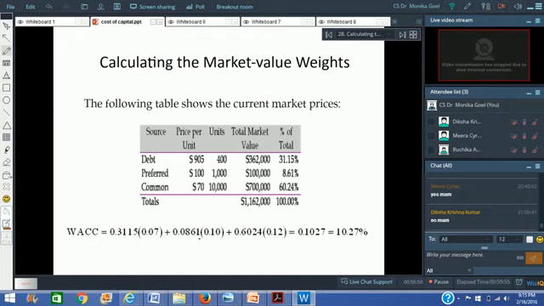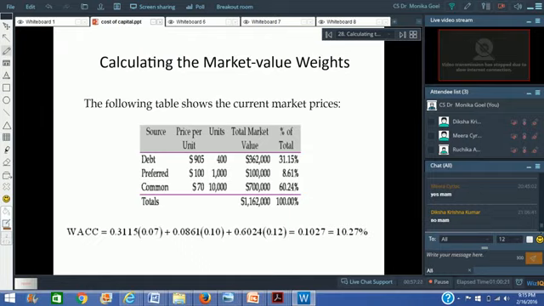The cost of preference shares was 10%. The weight is 8.61%. The cost of equity is 12% and the weight is 60.24%. Just multiply the cost with their respective weights, add the three together to find out the weighted average cost of capital, and you can see the weighted average cost of capital has increased from 9.8% to 10.27%.